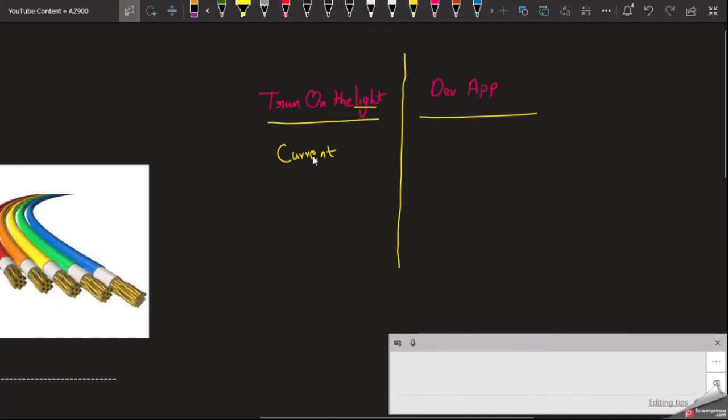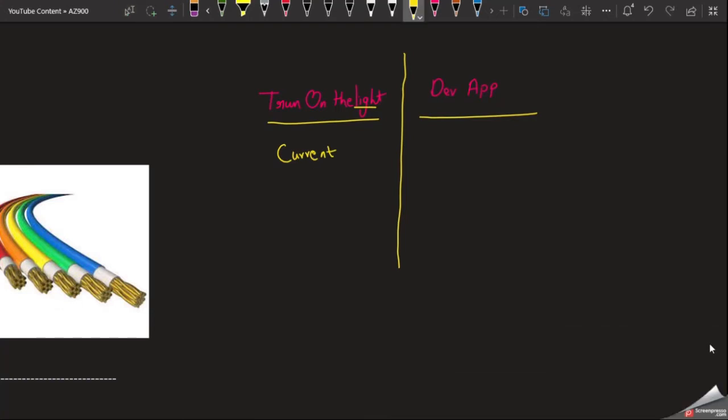Likewise, to develop an application, I am telling from the very basics, we require middleware, applications, whatever it is. I simply tell for your understanding.